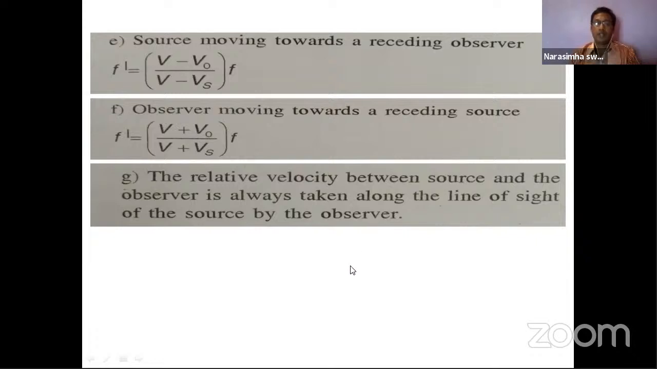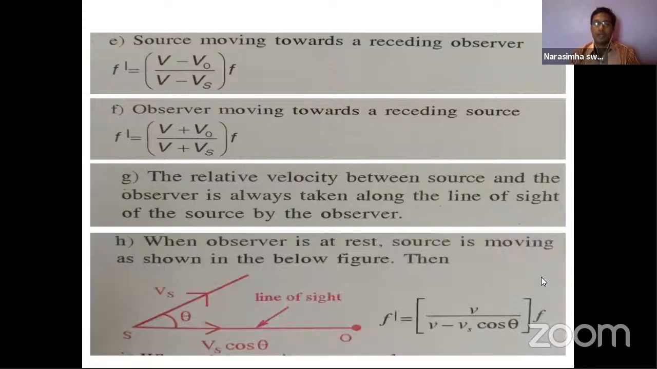So here it is always along the line of sight of the source by the observer. In which direction the source is, that is important. For example, if the observer is observing the source from the left side, what is the use if the source is coming from the right side? There is no use. So they should maintain some angle over here.